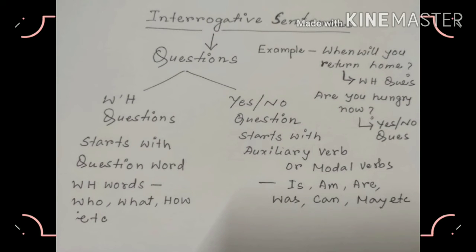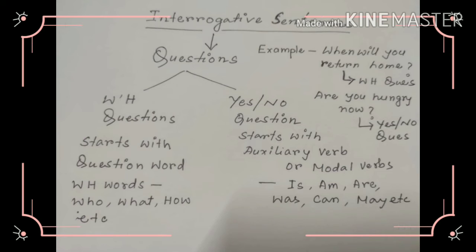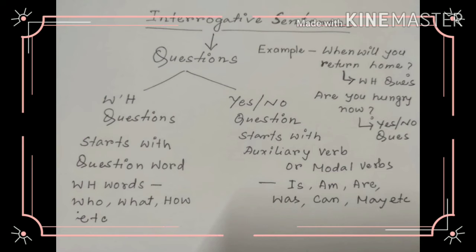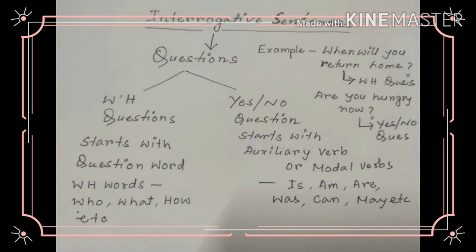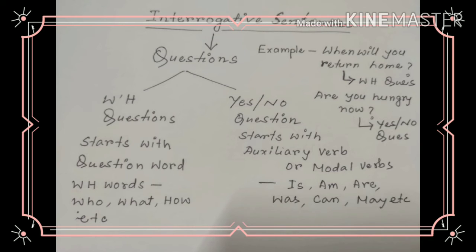Now come interrogative sentences. Interrogative sentences are questions. Questions are actually the method of talking with each other. Whenever we meet our friends or anybody else, we ask them questions and we get answers.